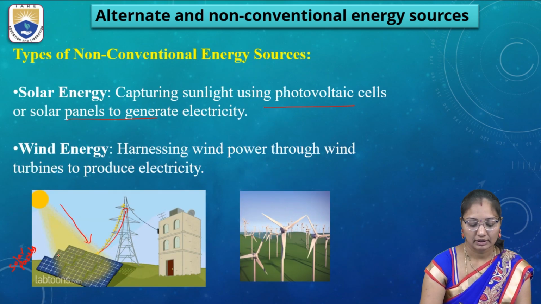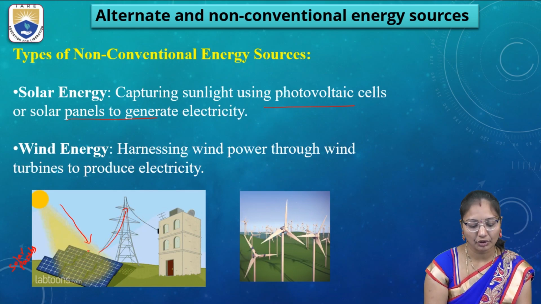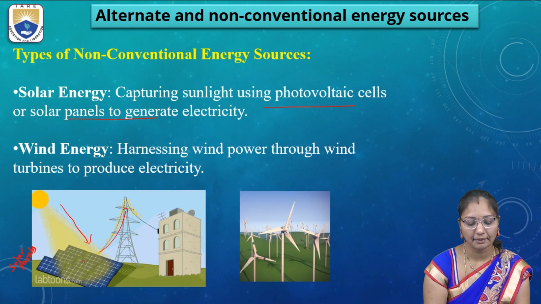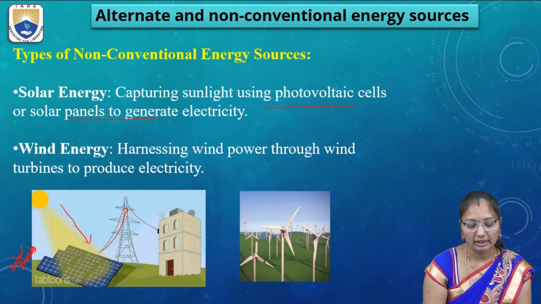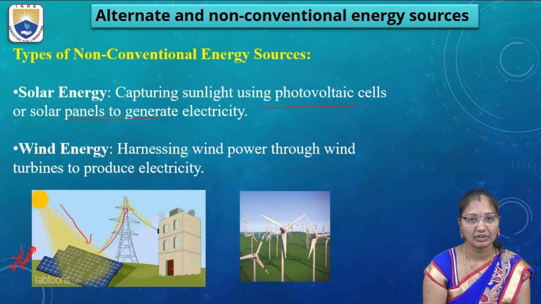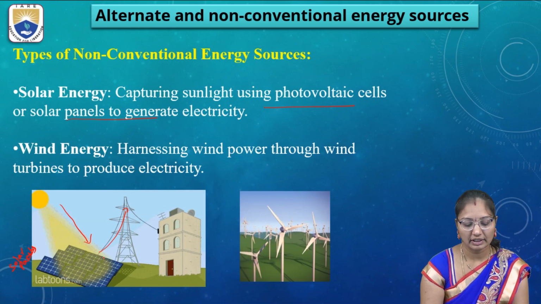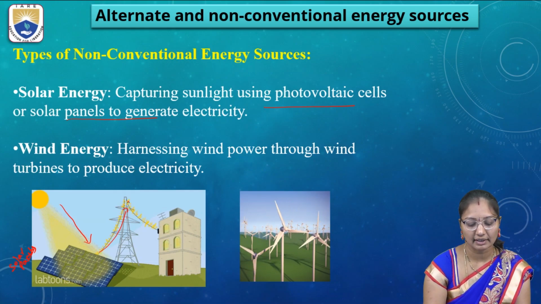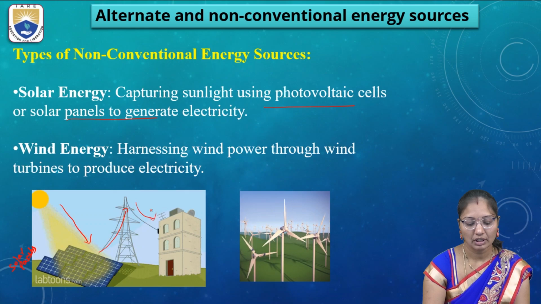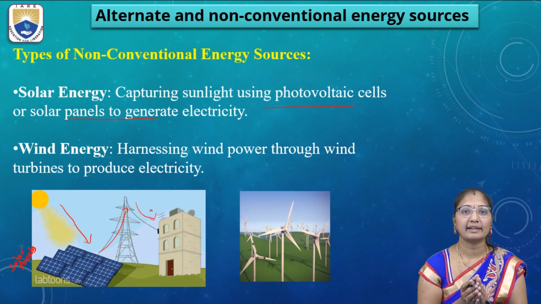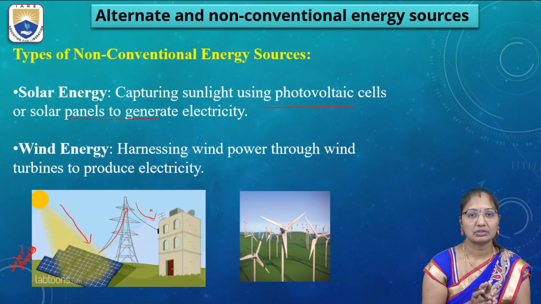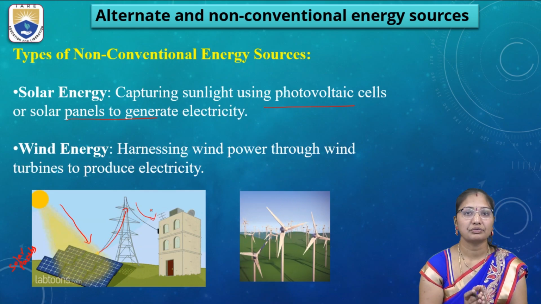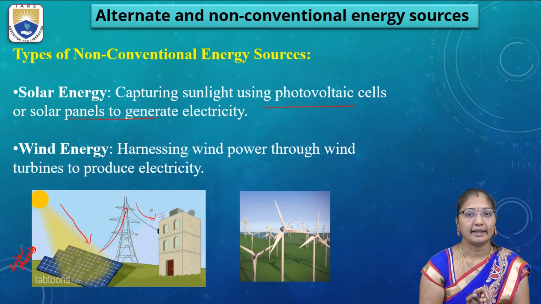So these are the photovoltaic cells of these sheets. These are solar panels. They absorb sunlight during the daytime. The photovoltaic cells convert the solar energy into electricity. It is supplied to the powerhouse. So this is the way solar energy works. As it is more abundant, due to the usage of these solar panels, we can use the solar energy.